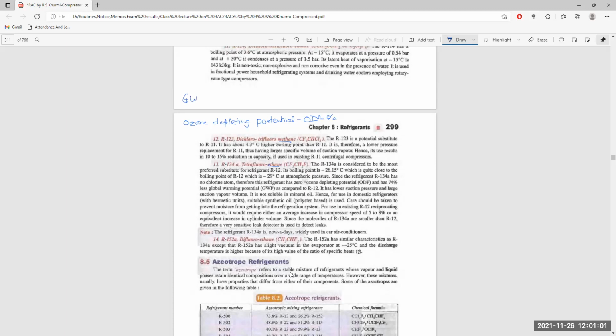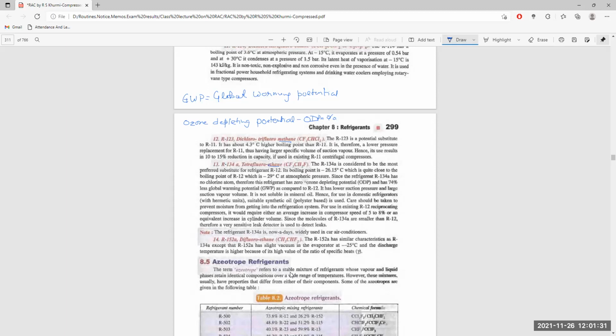R134A has a global warming potential of 75%. It is the global warming potential as compared to R12, which has lower suction pressure and large suction vapor volume.